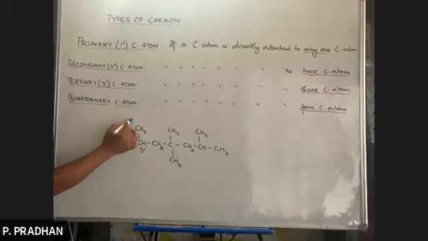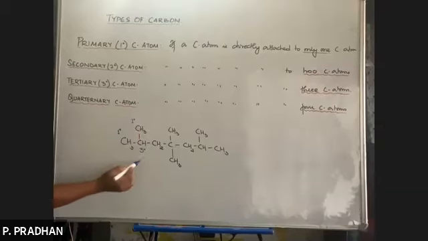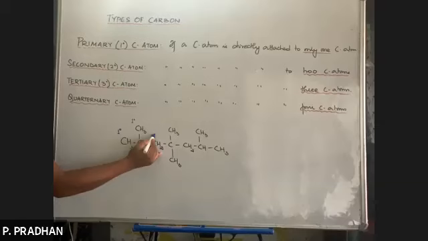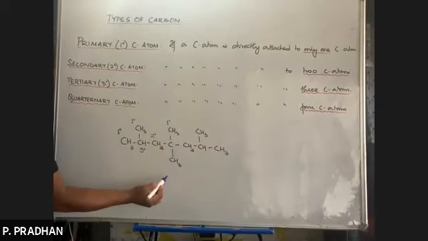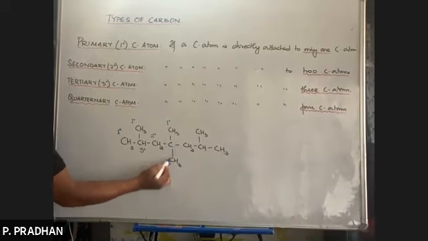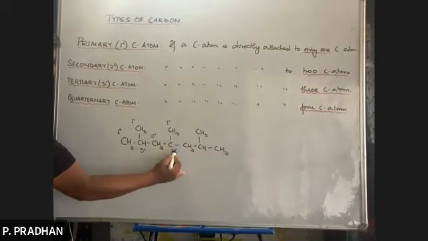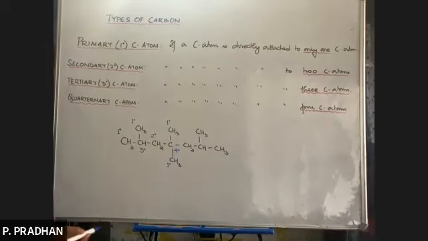This carbon is directly attached to only one, so it's 1 degree. This carbon is directly attached to 2, so it's 2 degree. This carbon is directly attached to 4, so 4 degree or quaternary.